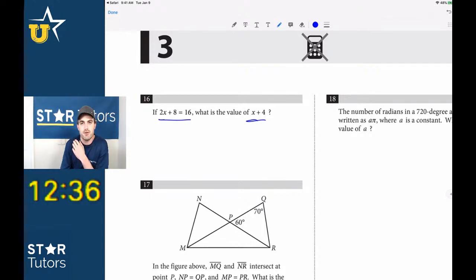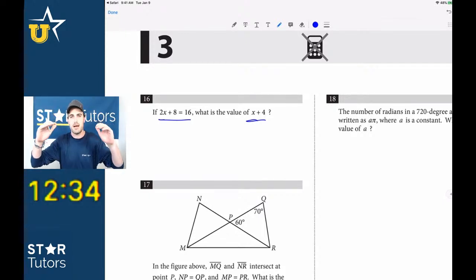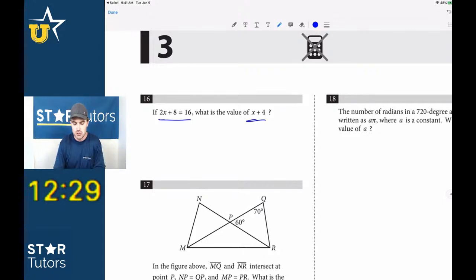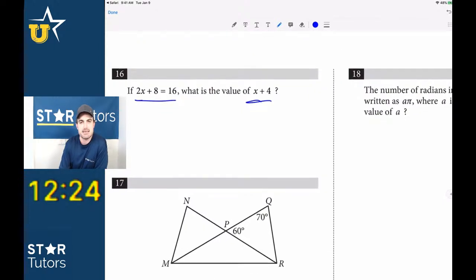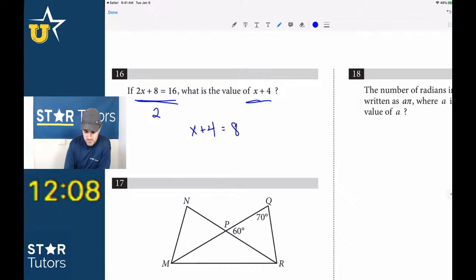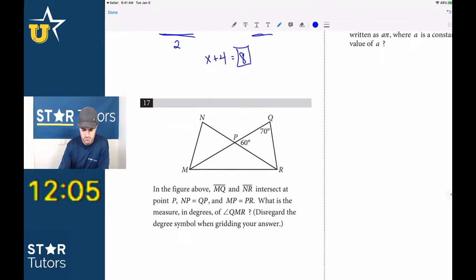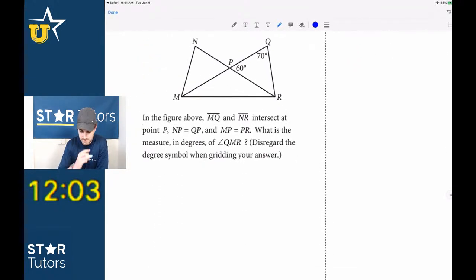Well, guys, that's a super straightforward problem. And remember, when we get to those student-produced response questions, it's very, very likely that they're going to start over in terms of difficulty. So the basic algebra that we're seeing here, it's not surprising that we get back to some of these easier questions. So 2x plus 8 equals 16. What is the value of x plus 4? Well, then we can just divide everywhere by 2. That would give us x plus 4, and 16 divided by 2 is equal to 8. So the answer has to be 8 here. It's relatively straightforward, pretty easy.